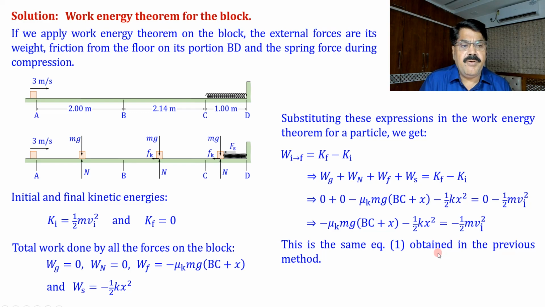When you are using the work energy theorem on a single particle, if you find there is any conservative force, of course with that particle and some other body, their internal conservative force, then work done by that conservative force will be the decrease in potential energy of that system, the body under consideration and the other body.